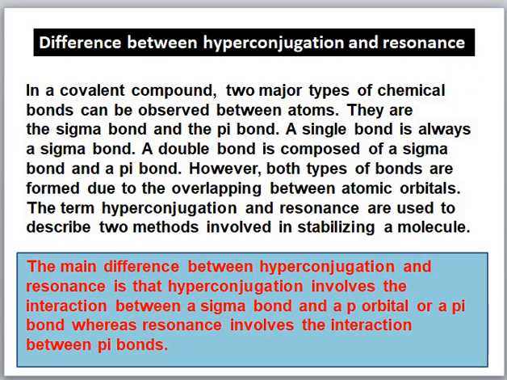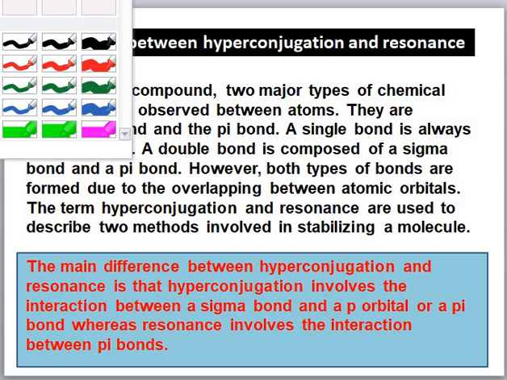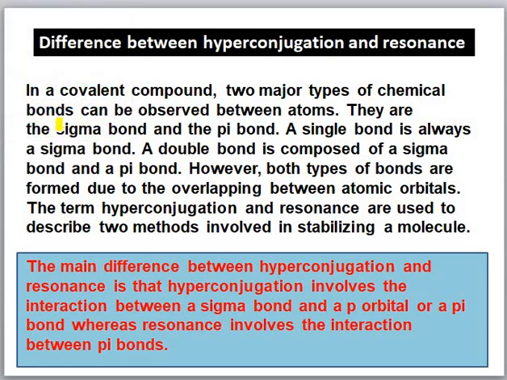The difference between hyperconjugation and resonance can be explained this way: in a covalent bond, two major types of bond can be observed, the sigma bond and the pi bond.